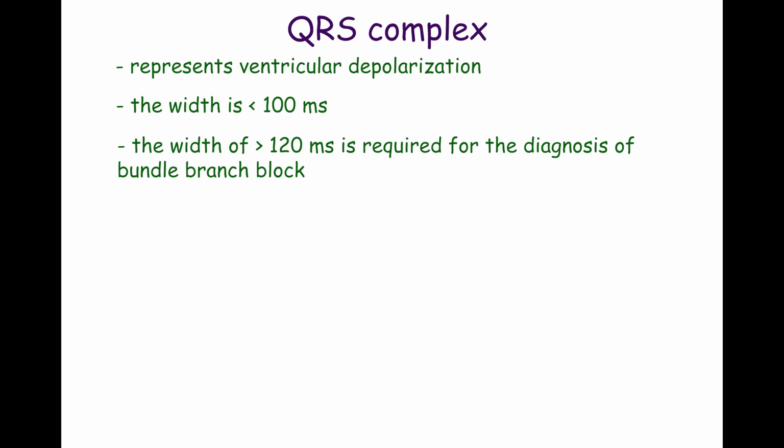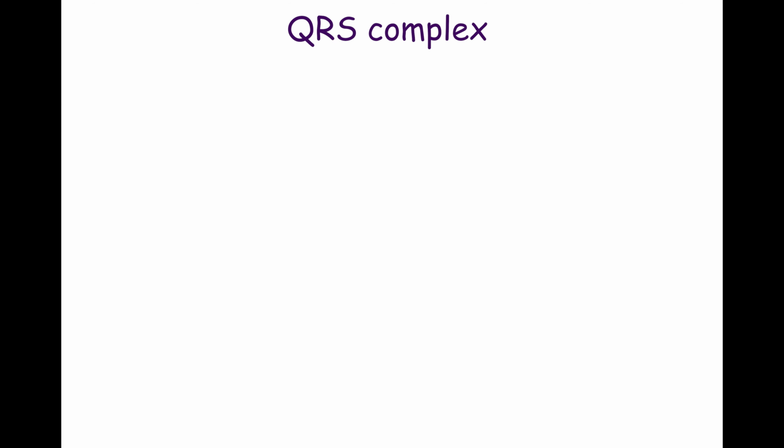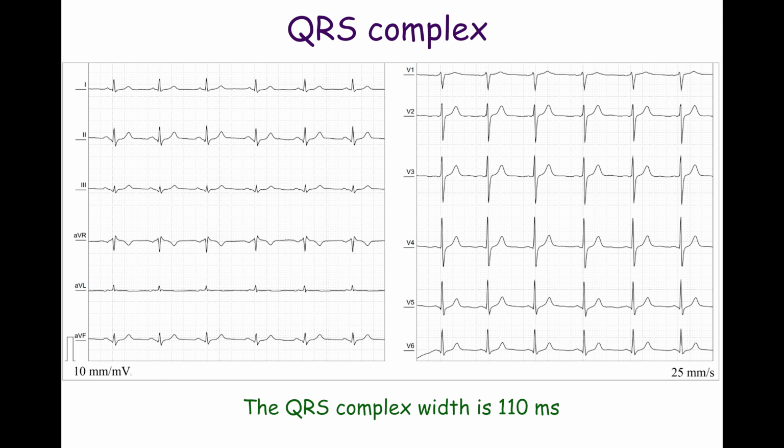However, a width of 120 milliseconds or more is required for the diagnosis of the bundle branch block. Prolongation of the QRS complex indicates that more time is needed for ventricular contraction. This is usually caused by asynchronous depolarization of the ventricular walls. The QRS complex width on this ECG is 110 milliseconds.